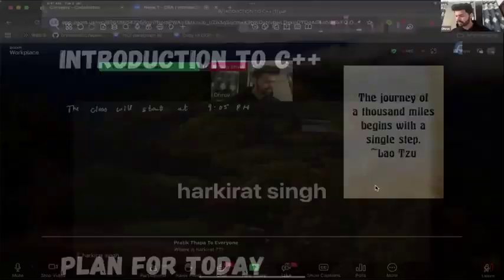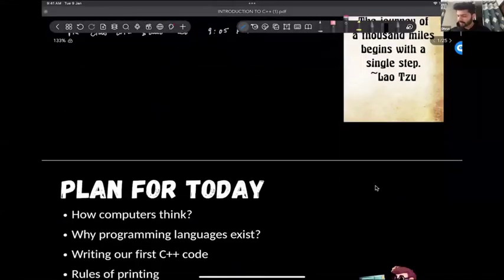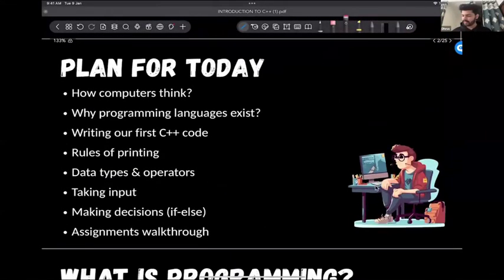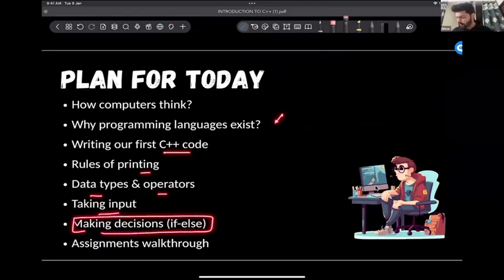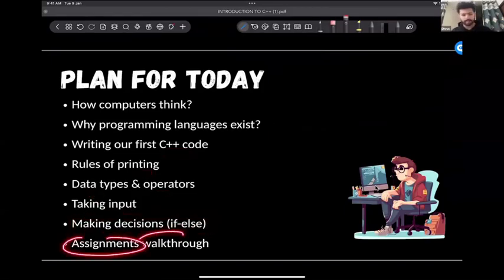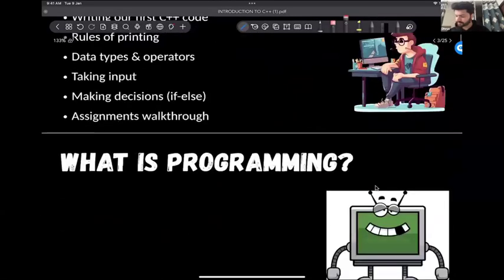So what's the plan for today? Today we'll start from the very basics. We'll see how computers think, why programming languages exist, writing our first C++ code, some rules of printing, data types, operators, taking input, picking decisions, that is if else, and we will do some assignments walk through. We'll solve some problems right now, and some will be homework for you. I hope that's clear to everyone. Let's start with the very first question.